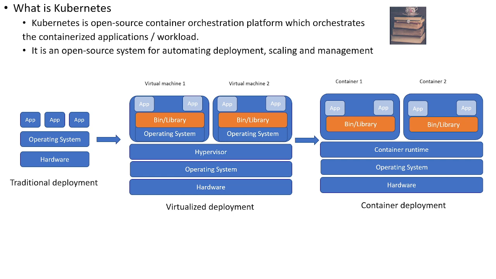The second problem is that I still cannot go to the granular level. I can go to one virtual CPU, 2 GB of RAM, but still there is no way where I can say that I need just 256 MB of RAM or maybe 200 millicore for my application. Can I define that in the virtualization environment? No. So this is another challenge.